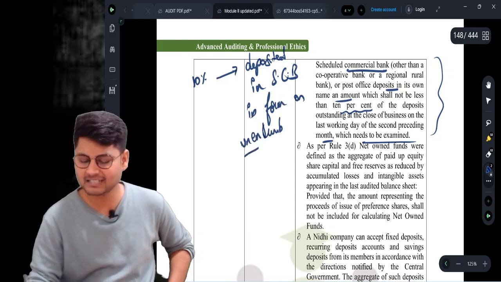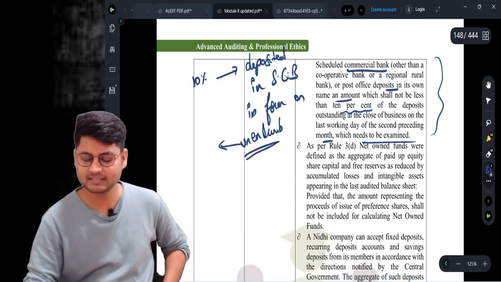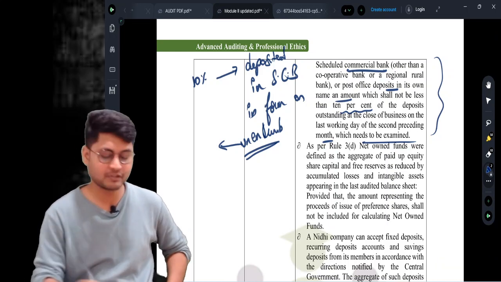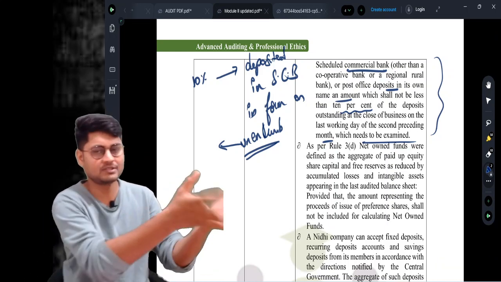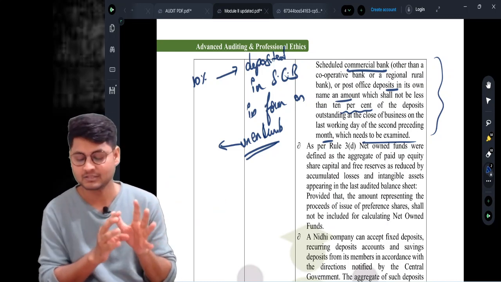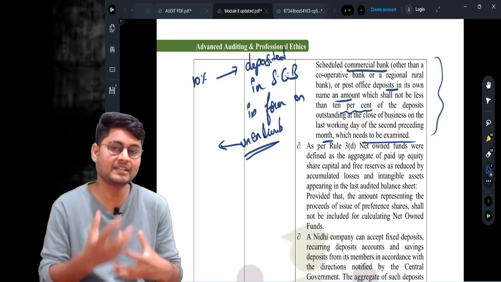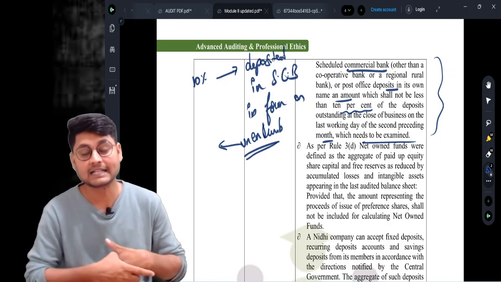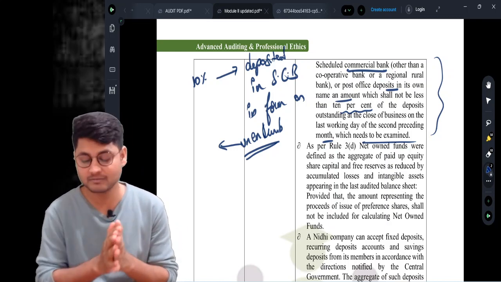Unencumbered means it is free of any conditions. Once you deposit, whenever you want you can receive it back. Without any charge or conditions, that is called unencumbered term deposits.